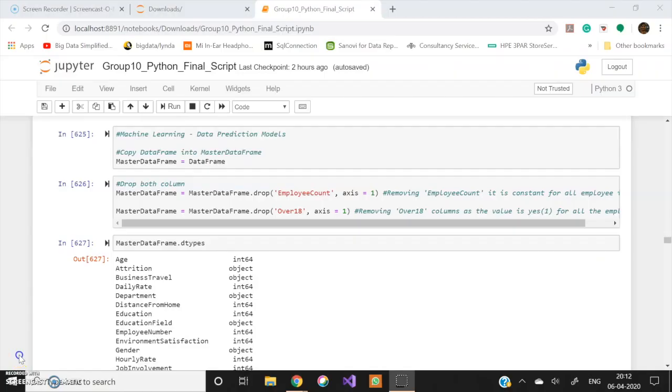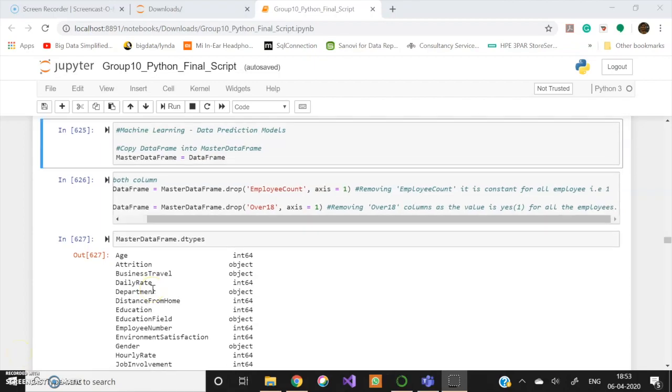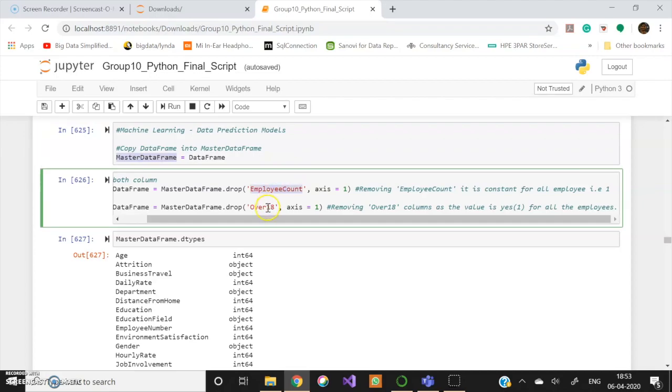Thanks, Anish. Myself, Shreya. Here we are preparing the data for predictive analysis. We are keeping the actual data frame intact and creating a copy of the data frame for further analysis. And then we are dropping the columns employee count and over 18 as they are unnecessary for our analysis. The column employee count contains value 1 for all the rows and column over 18 contains value yes for all the rows.